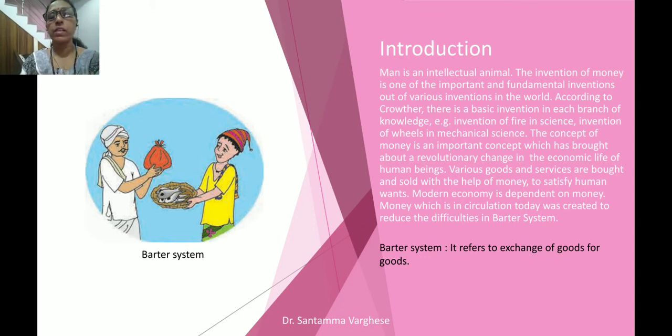According to Crowther, there is a basic invention in each branch of knowledge. So, in each branch of knowledge, there are many inventions that take place. For example, the invention of fire in science, the invention of the wheel in mechanical science, all these are considered to be a landmark in the field of inventions that led human beings to go forward. These inventions made human beings travel forward in the history of mankind.